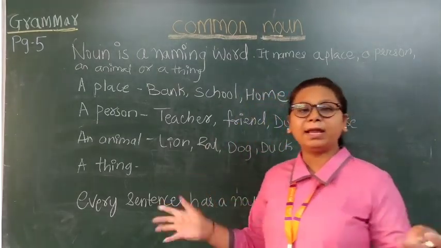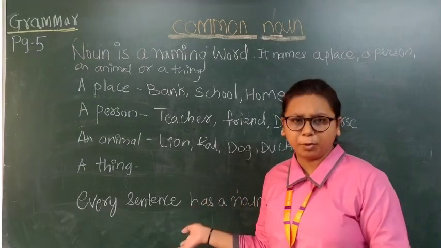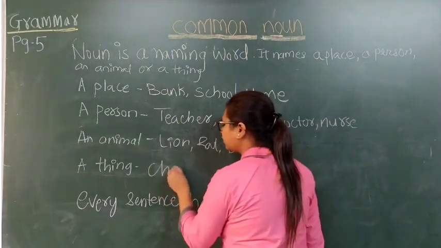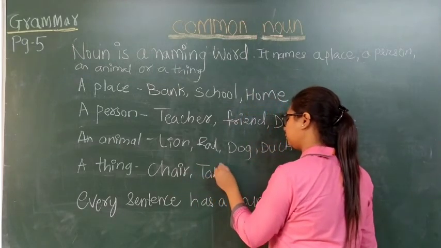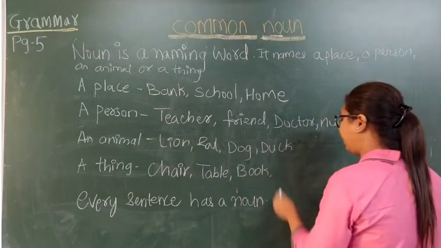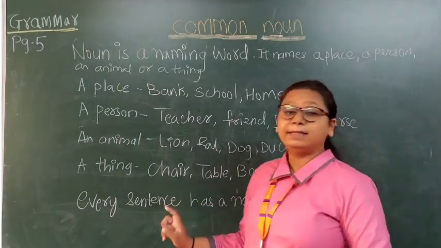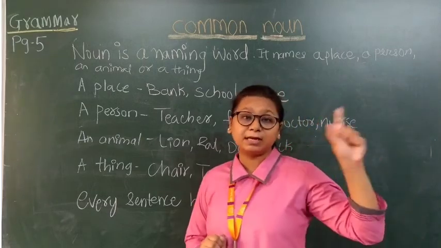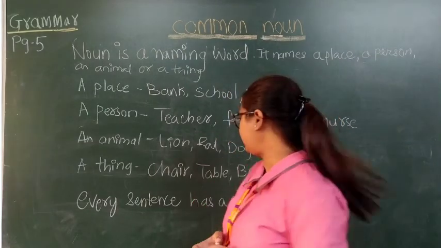A thing, now it can be any particular thing. A chalk, a duster, a phone, a board, a chair, a table, any particular thing, okay? It can be a chair, a table, a book, a pen, anything, okay? If I say, this is my chair, what is the noun in the sentence? The word chair is the noun in the sentence because it tells us about a name of a thing, right?